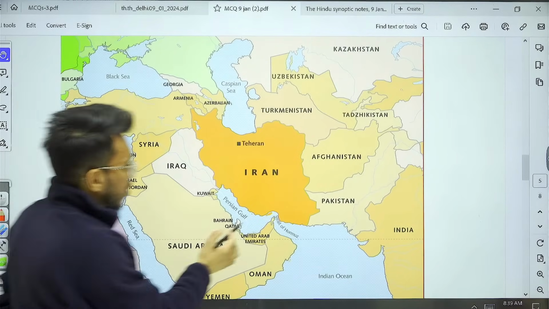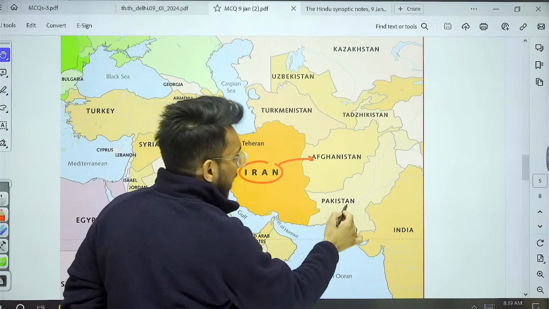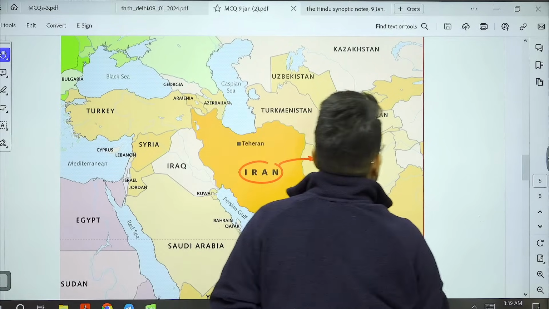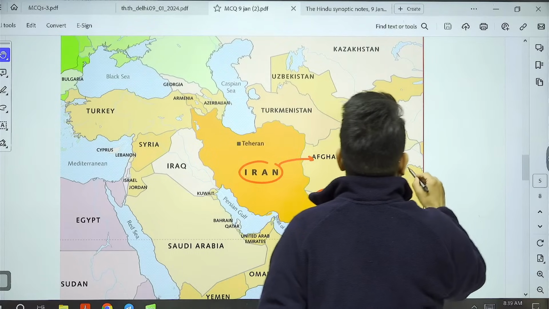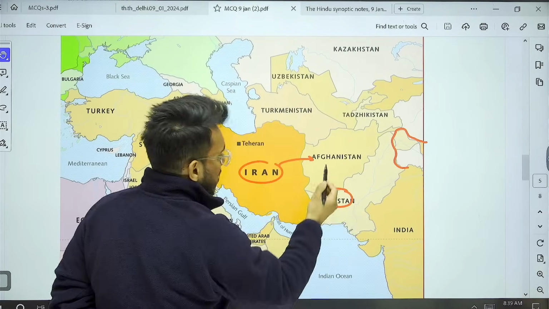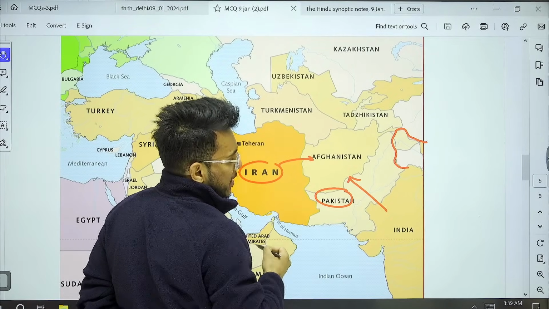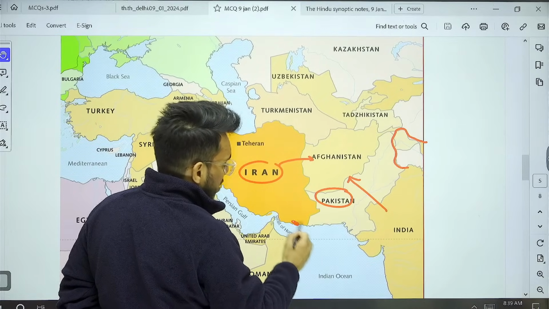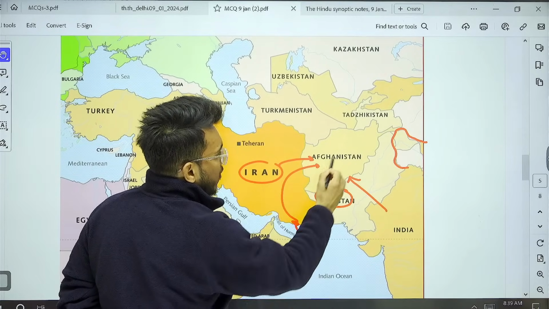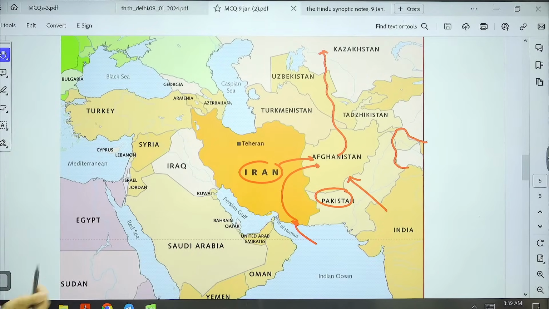Iran shares a border with Afghanistan. We don't have good relations with Pakistan, and Pakistan does not give access to Afghanistan. Therefore we will go to Chabahar port, from there to Afghanistan, and then through Afghanistan to Central Asia.